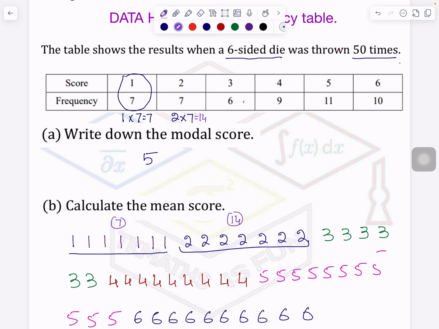Then comes the next one. If you see here, it appears 6 times. So I can do 3 multiplied by 6, 6 threes or 3 sixes are 18, rather than doing 3 plus 3 plus 3. Similarly, I will do it for the rest of the numbers. 4 times 9 is what?